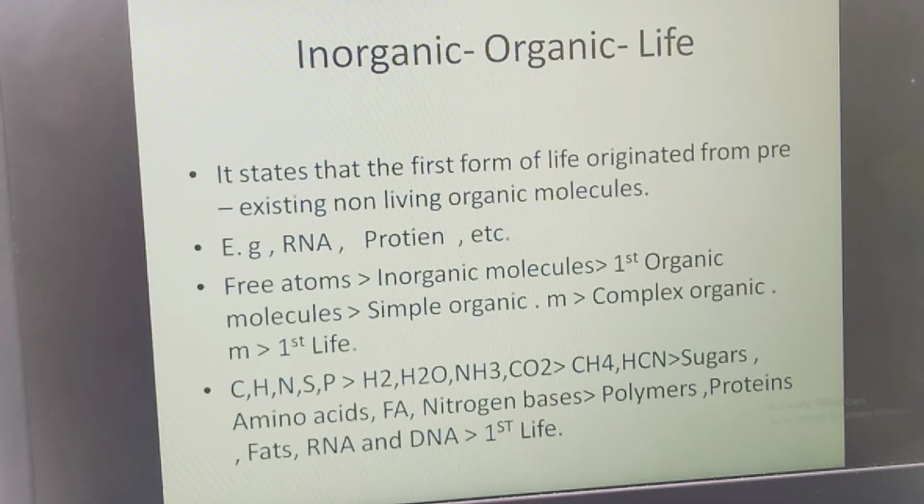In the sense, we can say that chemical evolution is nothing but the origination of life from pre-existing non-living organic molecules like RNA, protein, fatty acids, etc. So here, can you see this series where I have written free atoms, that leads to inorganic molecules, and that leads to the first organic molecule, later to simple and then complex organic molecules, that leads to the first life. Free atoms, in the sense, in the primitive. So let's go back.